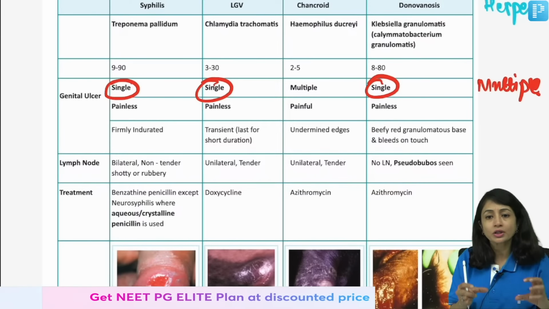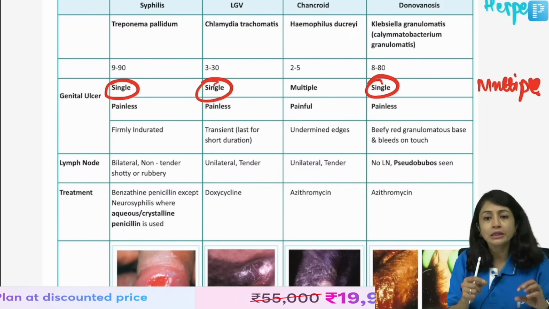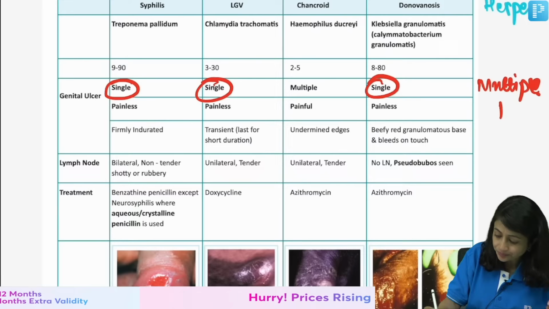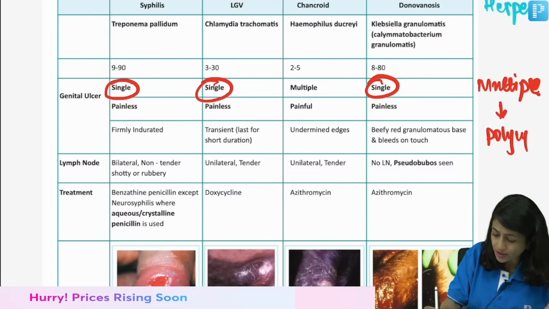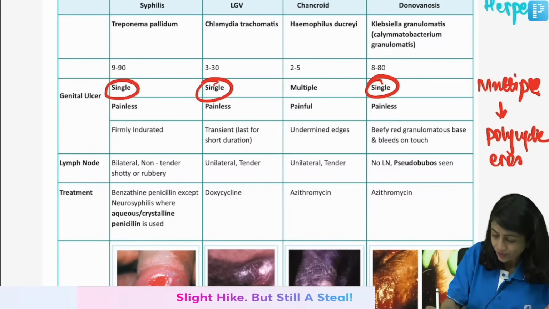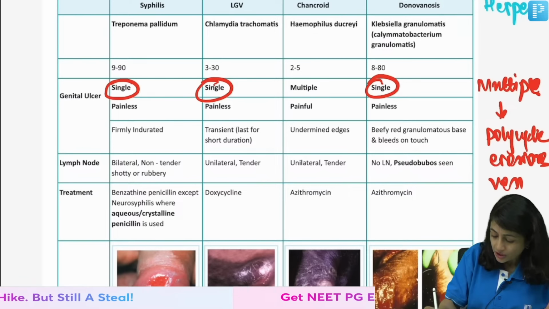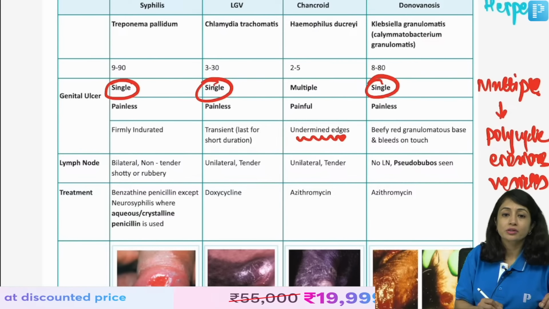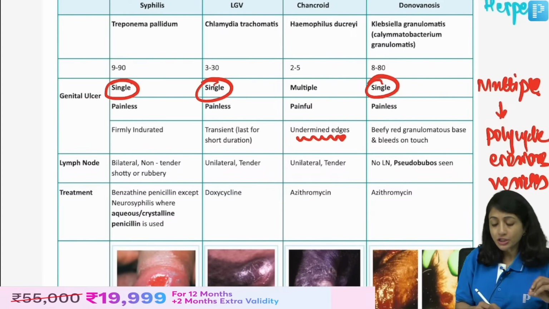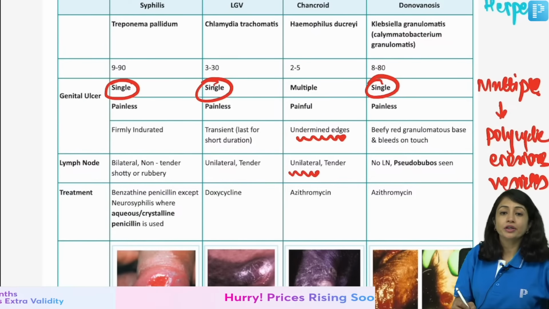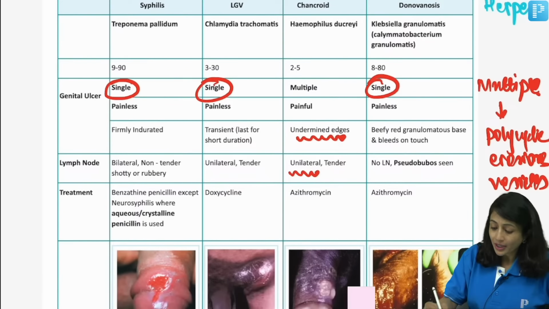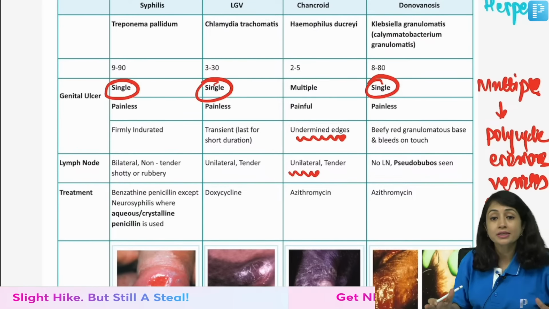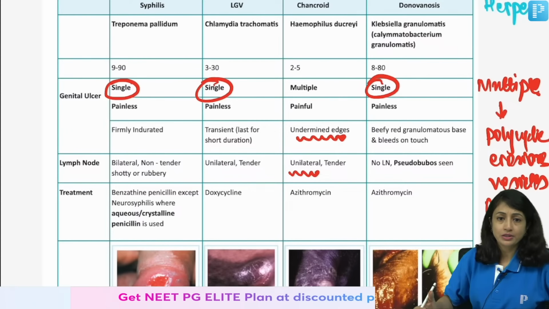So, mostly herpes and chancroid are two which have very common features. Short contact period, short incubation period, multiple lesions, painful lesions. But herpes will present with polycyclic erosions and vesicles, whereas chancroid presents with ulcers which have undermined edges, right? Usually in chancroid you have unilateral lymphadenopathy, also called buboes, whereas in herpes you have bilateral painful lymphadenopathy. So this is the difference between chancroid and herpes, right?